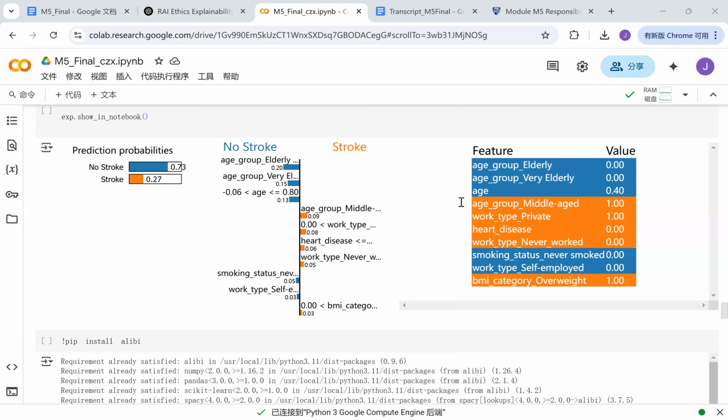Heart disease and never having worked had no impact. The combined effect of the stronger blue features led the model to predict no stroke with high confidence. However, the presence of risk factors like BMI and work type still contributed to a 27% stroke probability.